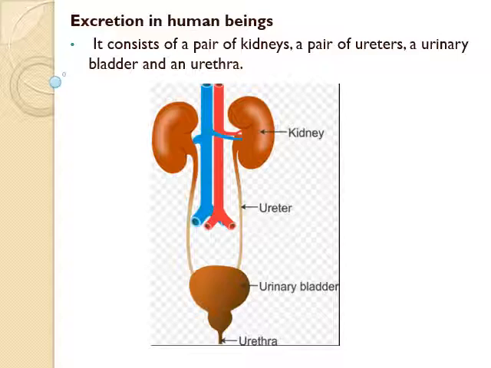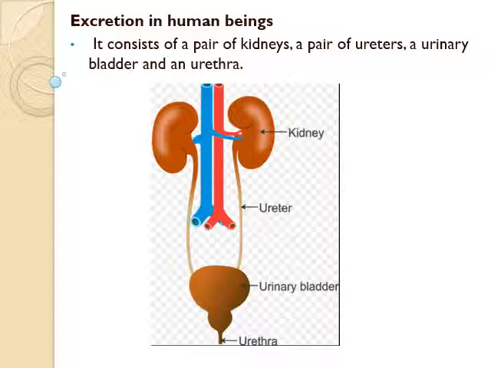First, kidneys. A pair of kidneys are present in humans. Each kidney is a bean-shaped structure. It looks reddish brown in color. Kidneys are located in the abdomen, one on either side of the vertebral column. The left kidney is placed a little higher than the right kidney.